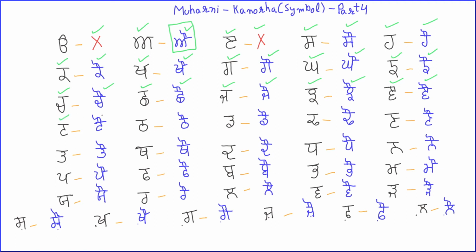Tanka, Ta, Ta. Thatha, Tha, Tha. Dadda, Da, Da. Tadda, Ta, Ta. Nana, Na, Na. Tatta, Ta, Ta. Thatha, Tha, Tha. Dadda, Da, Da. Tadda, Ta, Ta. Nanna, Na, Na.